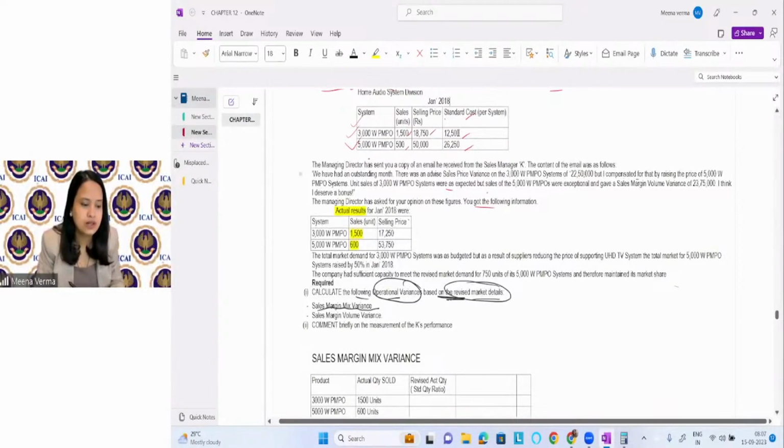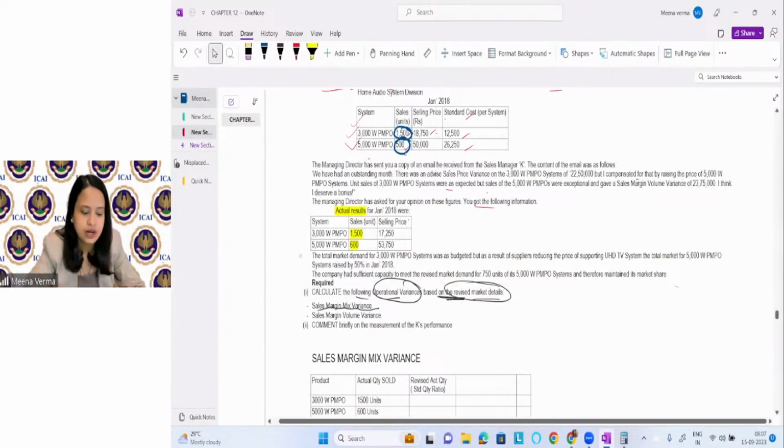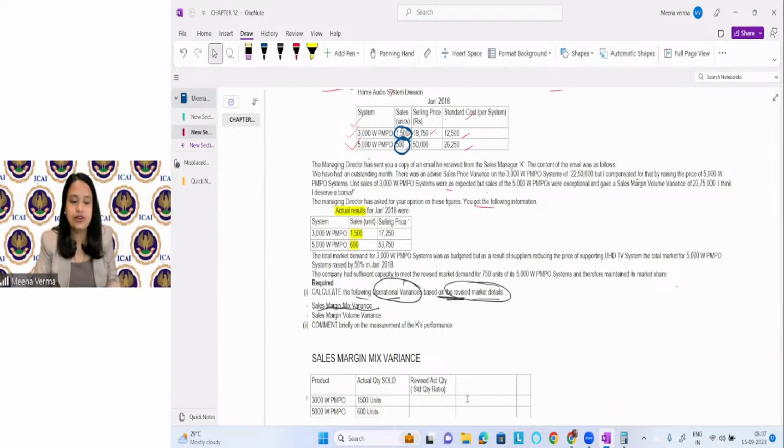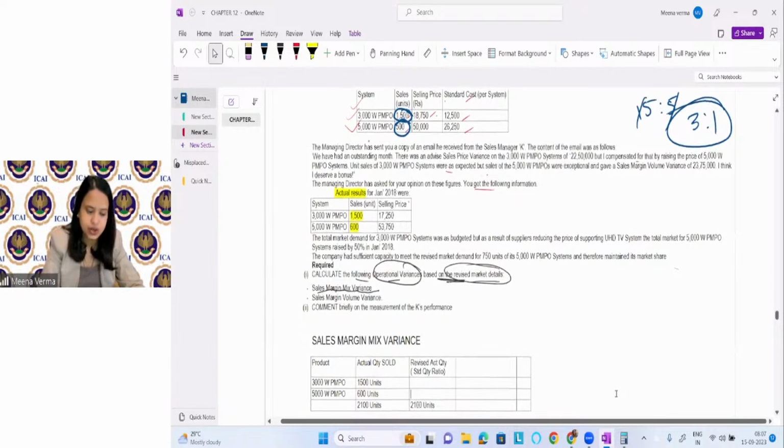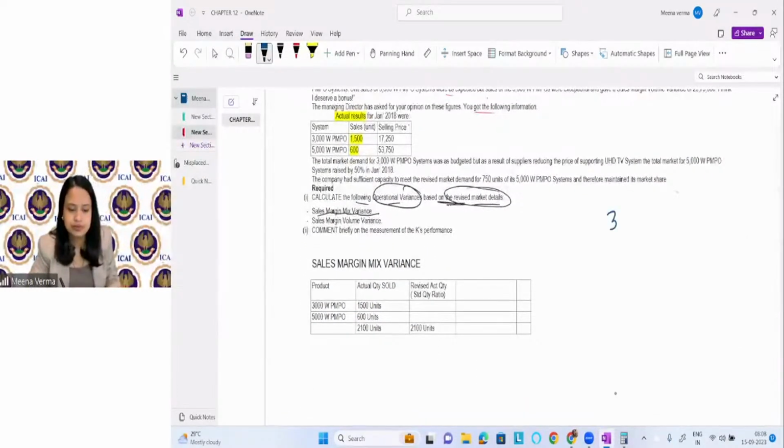You can see here the standard quantity we are selling. These are the standard quantities of raw material that we are selling here. 1500 and 500, that is 15 and 5, will give you a ratio of 15:5. So 3:1 is the ratio, right? 3:1 will be the ratio in which you will find it, right? So 2100.